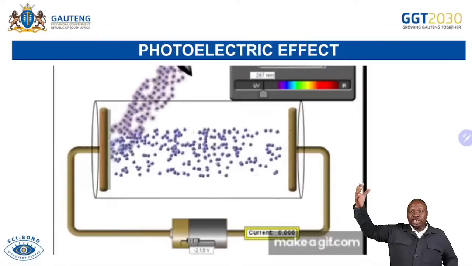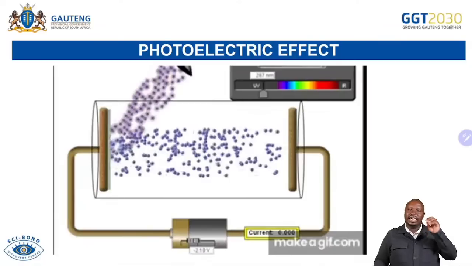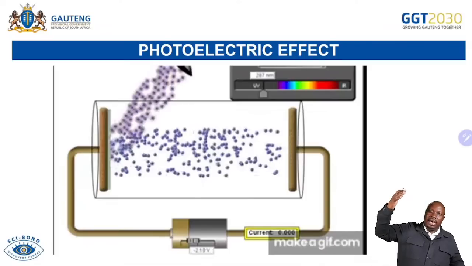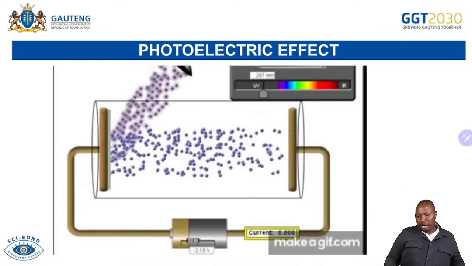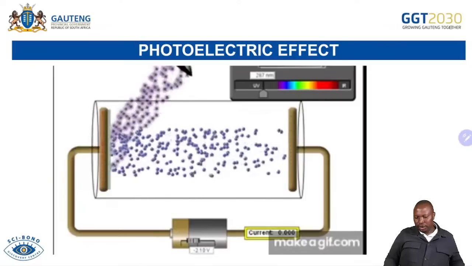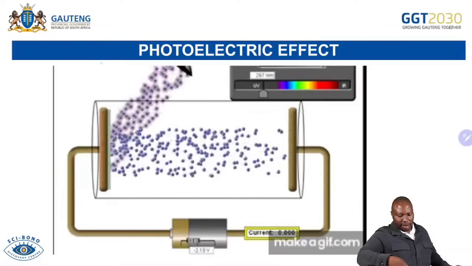So it means light is shone onto our cathode, where our electrons are, and the positive anode collects them.